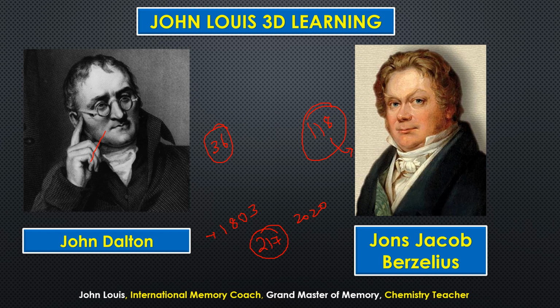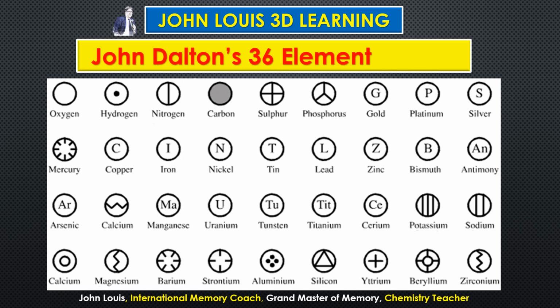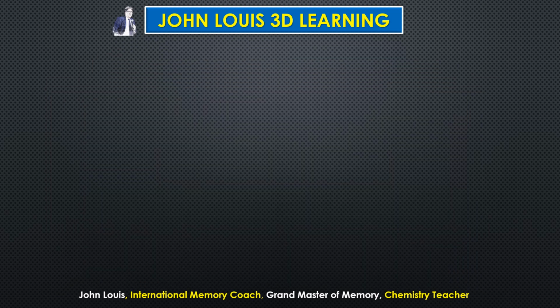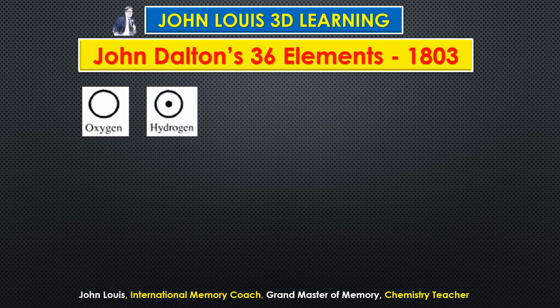Let us see them very quickly here. These are the 36 elements discovered during John Dalton's time, in 1803. Oxygen, hydrogen, nitrogen. Everything is represented by a different symbol. Let us see them quickly one by one. How is oxygen represented? By a single circle. Next, hydrogen: the same circle but with one dot inside. Next, nitrogen: a circle with one vertical line in the middle.